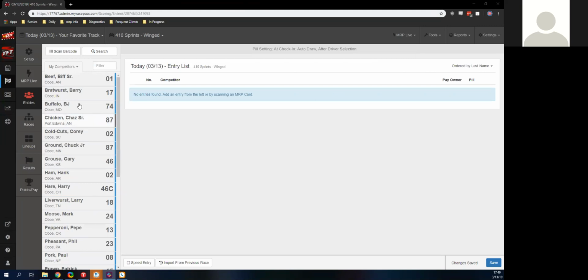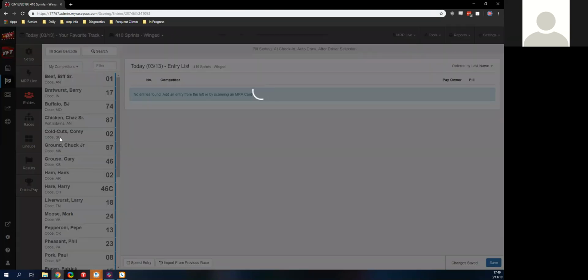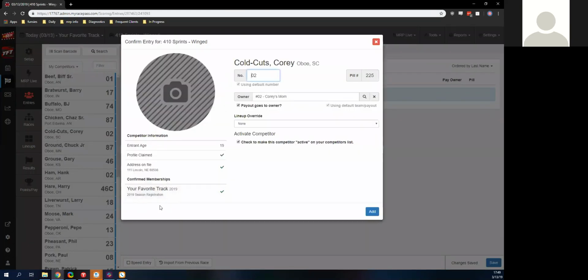And also, if this was a sanctioned event, it'll show if they have a license or not. So it'll show right here if they do have a license. If they don't have a license and this is a sanctioned event, it will tell you. You'll have a red bar. It's going to be very obvious, so be on the lookout for that. You can wave them through, get them a temporary if you'd like, but the folks there at WISSOTA will be monitoring that as needed, kind of checking up on things.